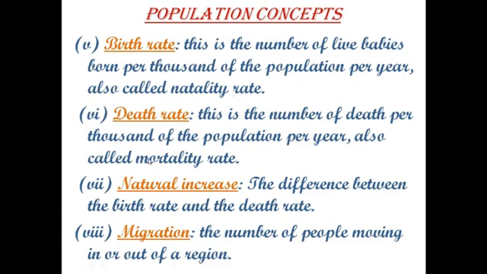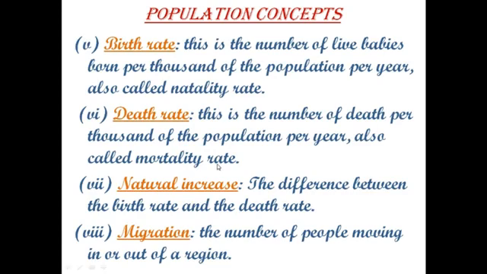Next is death rate. This is the number of deaths per thousand of population per year. This is called mortality rate.